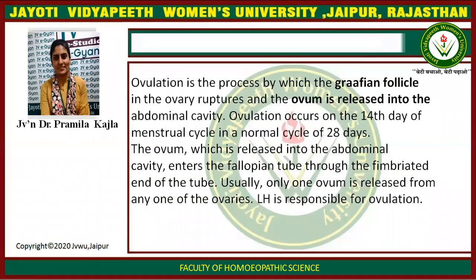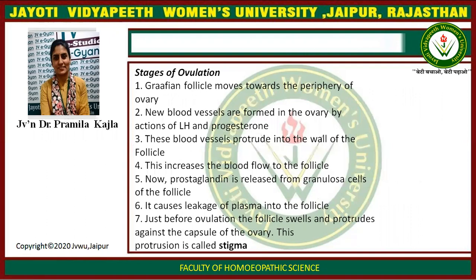Today our topic is ovulation. Ovulation is the process by which the Graafian follicle in the ovary ruptures and the ovum is released into the abdominal cavity. Ovulation occurs on the 14th day of the menstrual cycle in a normal cycle of 28 days. The ovum, which is released into the abdominal cavity, enters the fallopian tube through the fimbriated end of the tube. Usually, only one ovum is released from any one of the ovaries. LH is responsible for ovulation.